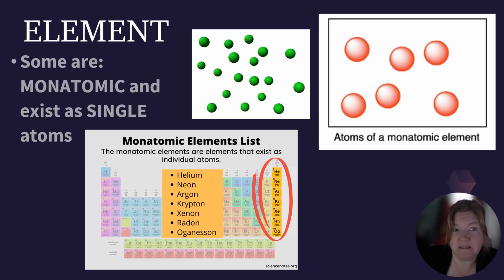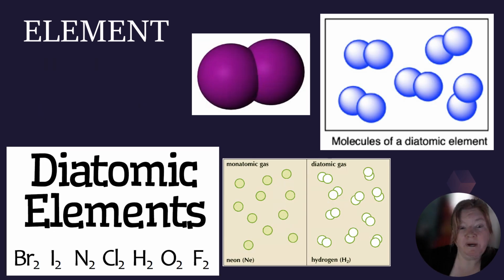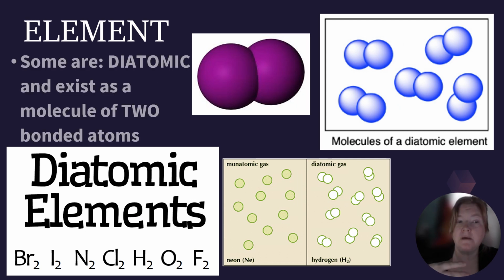All right, element. Some are monatomic, which means they exist as single atoms. And those fairly exclusively are the noble gases found in group 18 of the periodic table. And here you can see an example of a monatomic element where we just have a single atom existing. But atoms can also be diatomic. Okay? Some are diatomic and they exist as a molecule of two bonded atoms.